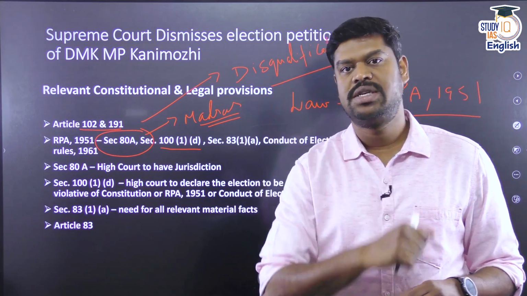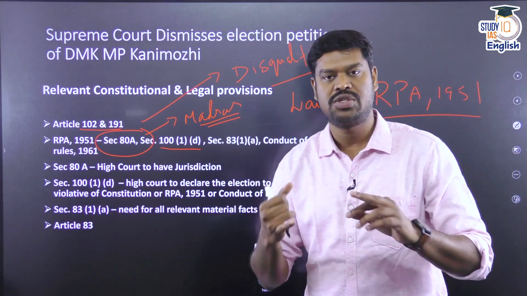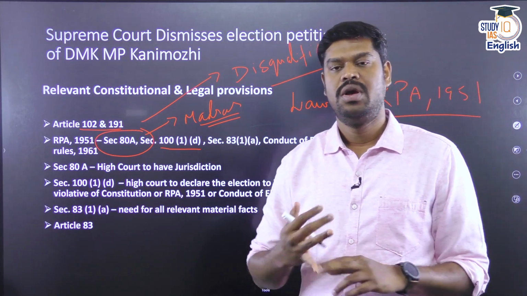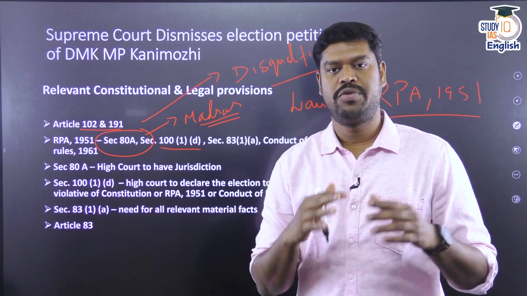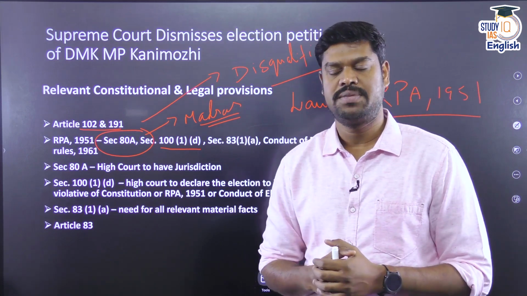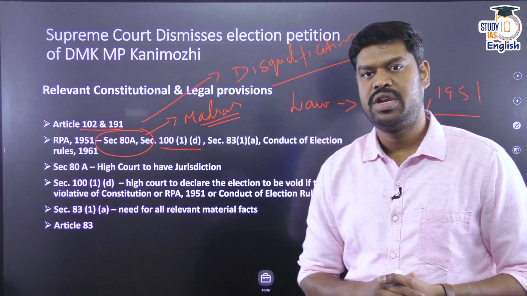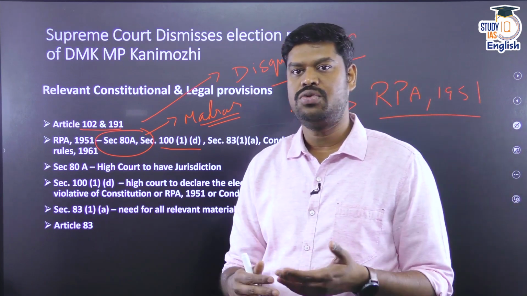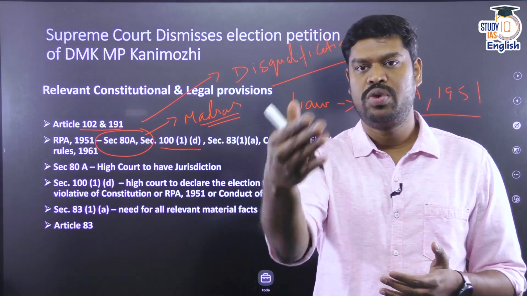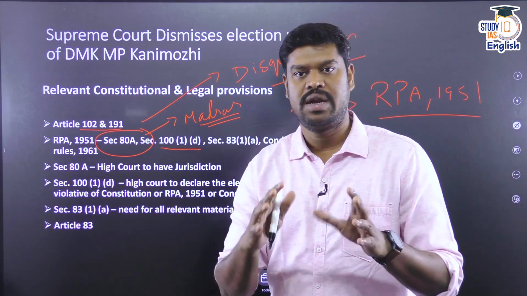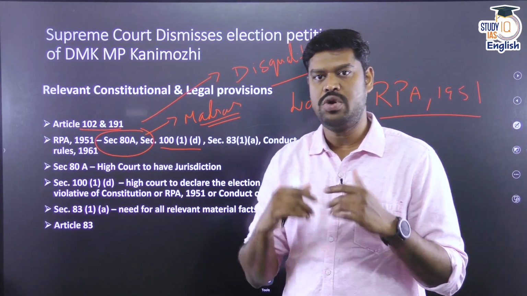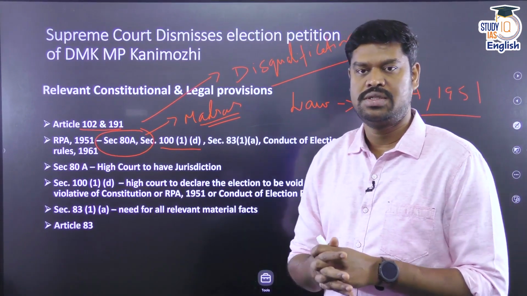And if the High Court concerned finds that there is a violation of any constitutional provisions, or a violation of any of the provisions of the Representation of the People Act, or a violation of any of the provisions of the Conduct of Election Rules, these may be the grounds on which the election of a particular candidate can be declared void. So, the Madras High Court actually had the power to declare this election void.